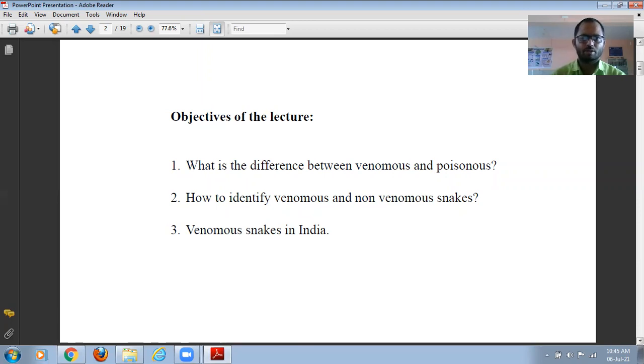The aim of this lecture is to identify the difference between venomous and poisonous, not only in snakes but in animals generally. We will also understand how venomous and non-venomous snakes are identified. The last point of our discussion is the venomous snakes of India.